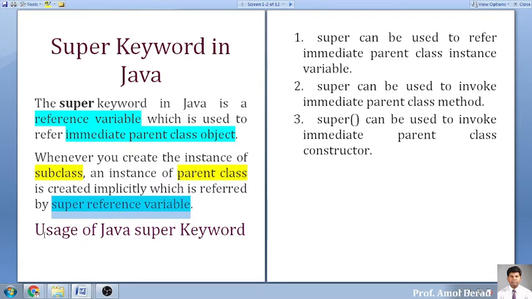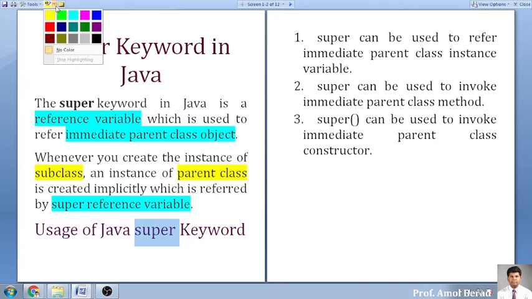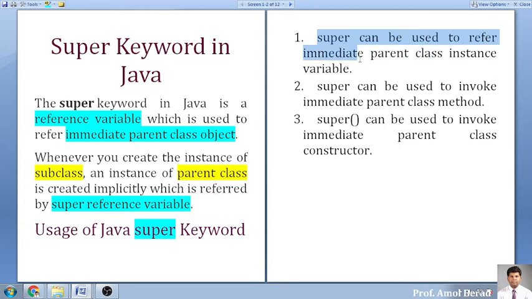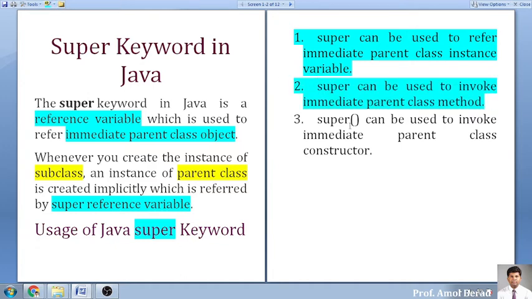Whenever you are using the super keyword, you have to keep in mind that super can be used to refer to the implicit parent class variable. Second, super can be used to invoke the implicit parent class method also. And super can be used to invoke the implicit parent class constructor also.